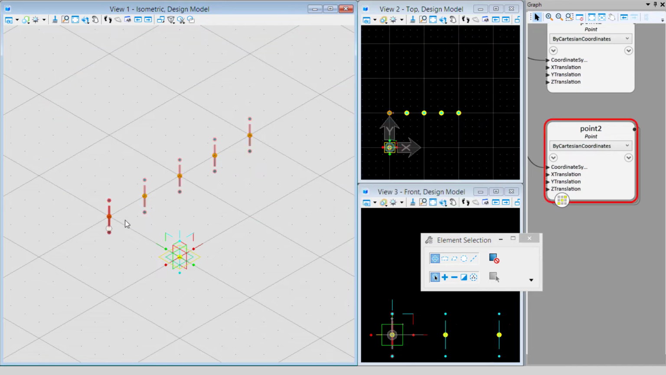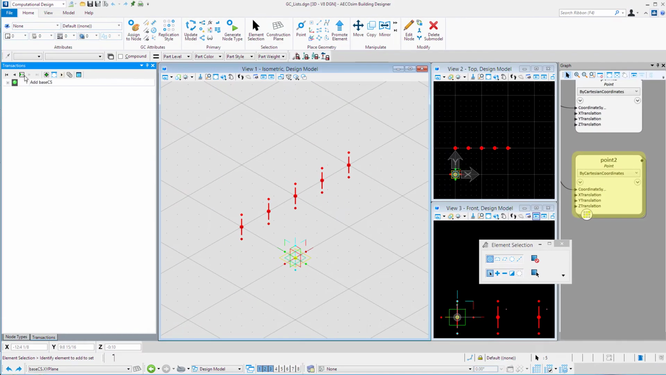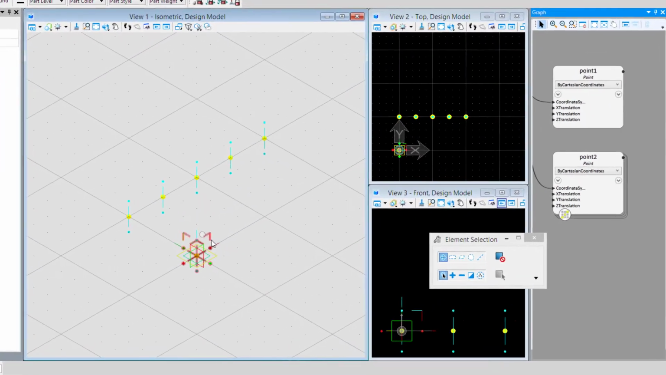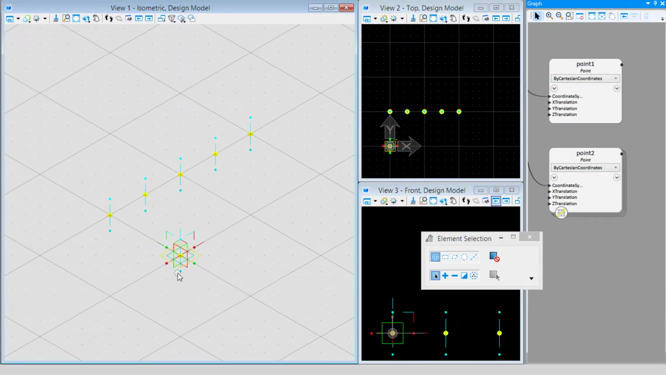And you can now see that point 2, if I select the node on the graph, it highlights the points in the model, and we can see point 2 now is actually a list of 5 different points. Point 1 is still a single point. Point 2 is 5 points. And let's go back to the transactions and record that. So 2 nodes on the graph, but different sets of points.